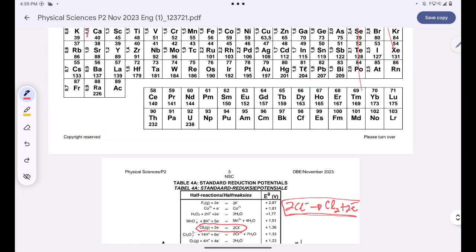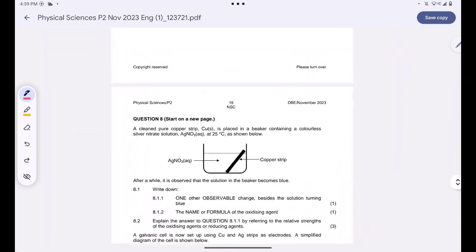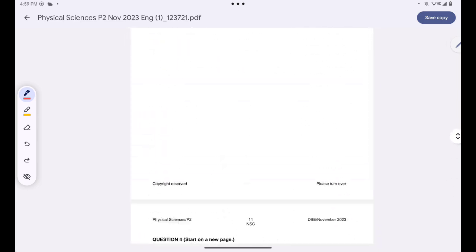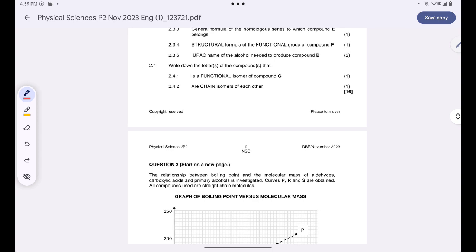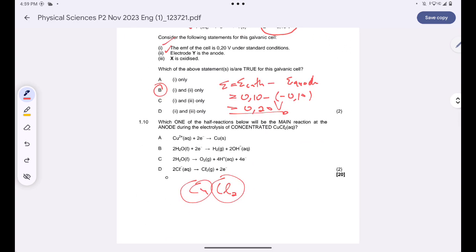So let's check whether I do have that reaction there. Okay, yes, I do have that reaction. That's reaction D. So my answer is D. Are you together? And this one happens at the cathode.